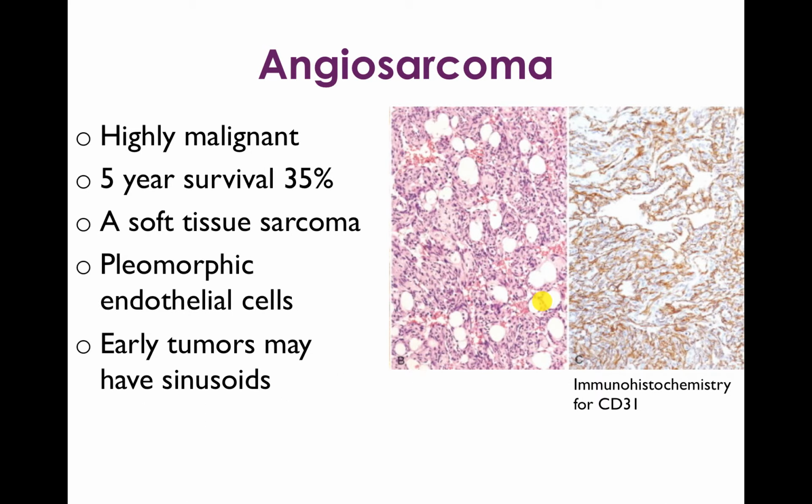So that's Kaposi sarcoma, and now we're going to talk about angiosarcoma, which is a highly malignant form of tumor with a 5-year survival of approximately 35%. It's a soft tissue sarcoma characterized by pleomorphic endothelial cells. Early tumors may have sinusoids, sort of rudimentary vascular type structures, and these typically stain positive for CD31, which is an endothelial cell marker.